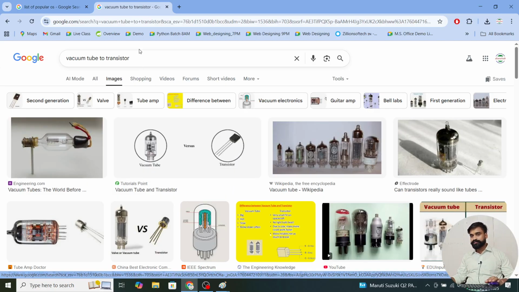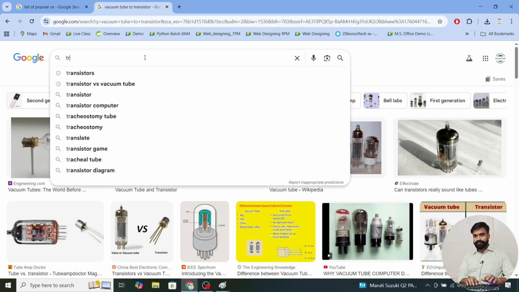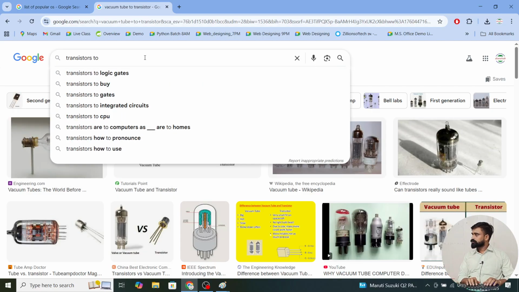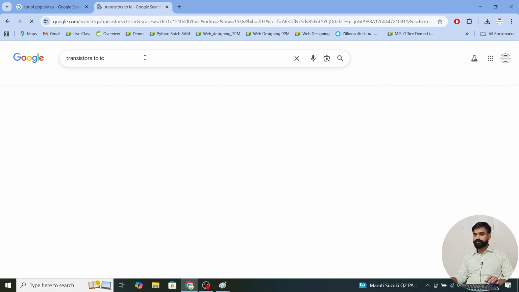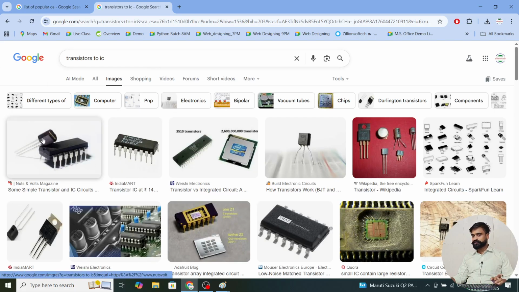And after transistors, these transistors were converted into ICs. So this is the main transformation, the main thing that reduced the size of the device: the technology of how bits perform internally.